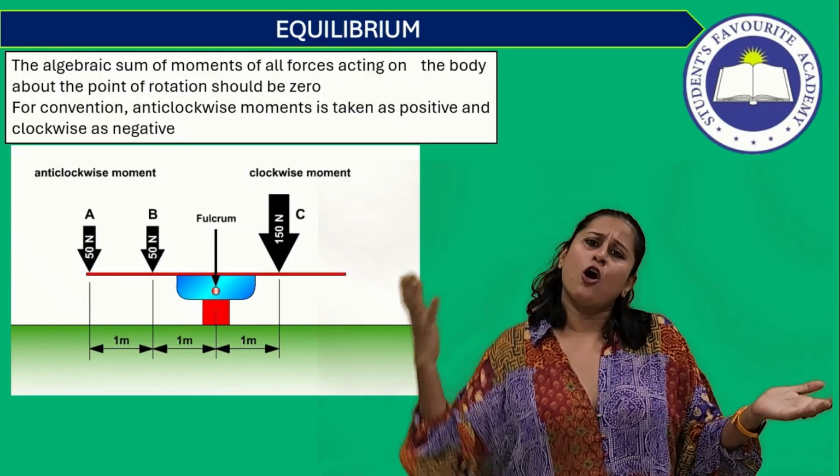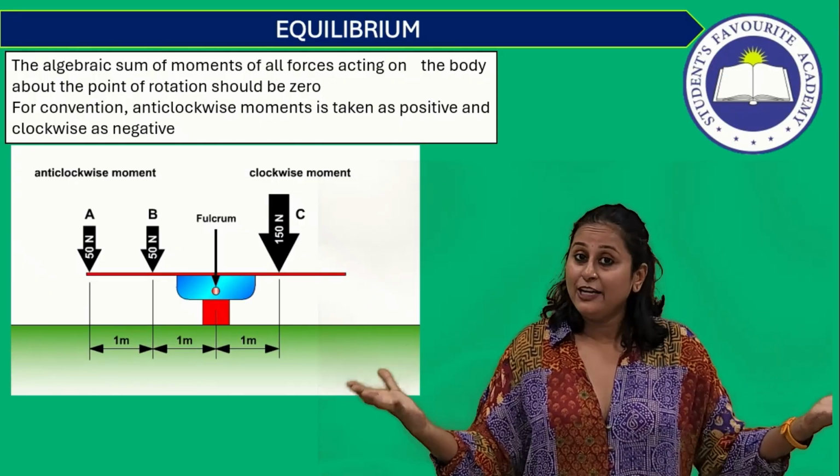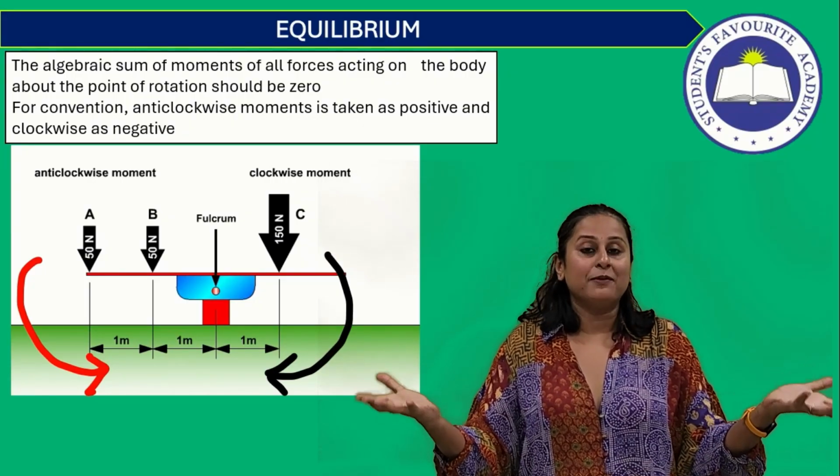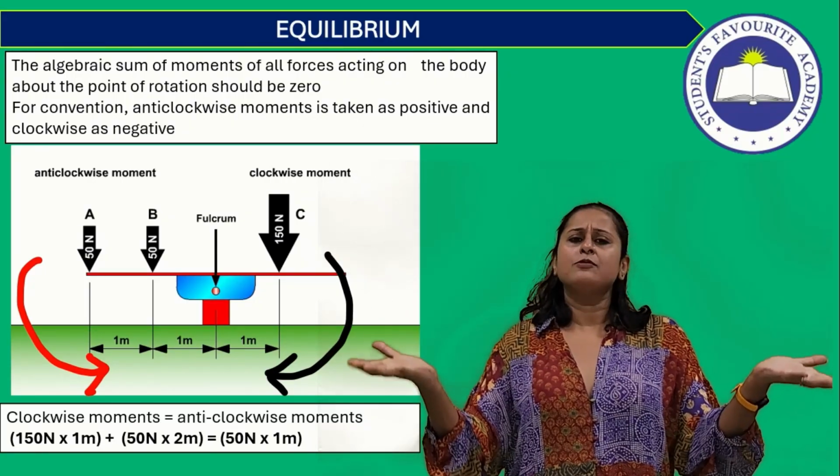So when does a body come in equilibrium? When the net clockwise moment and the net anti-clockwise moment become equal. We have learned this in the principle of equilibrium. When they become equal, the body comes to a state of rest.